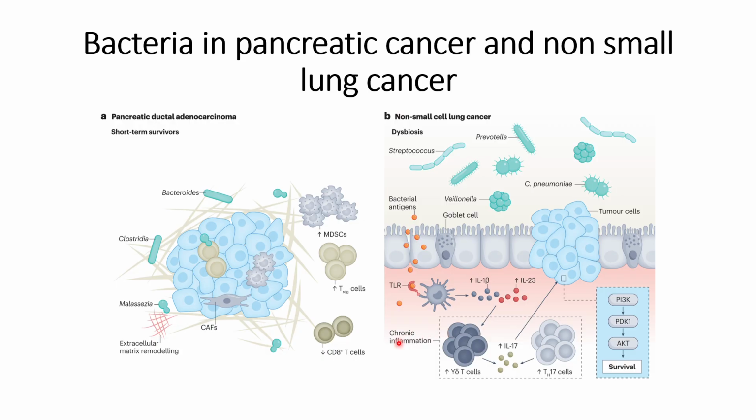So this is what has been identified in terms of the bacteria in pancreatic cancer and non-small cell lung cancer. And in this, the CAF refers to the cancer-associated fibroblast. This is also formed, but it has not yet been established whether the bacteria have a role in it.